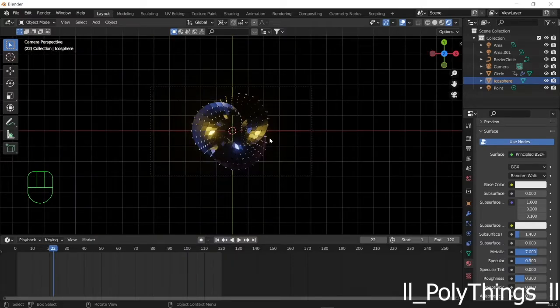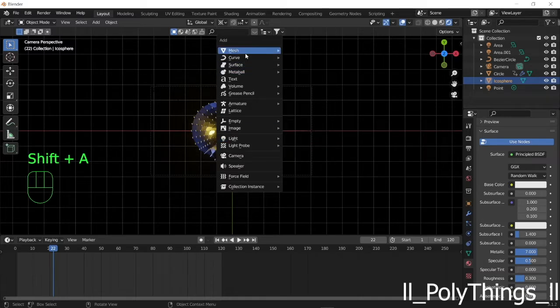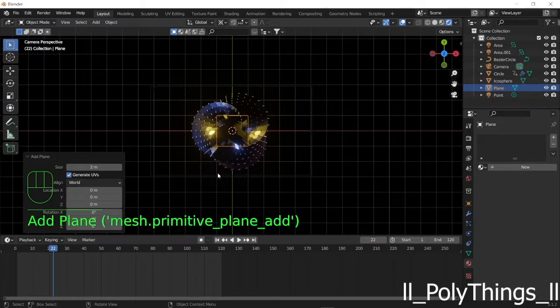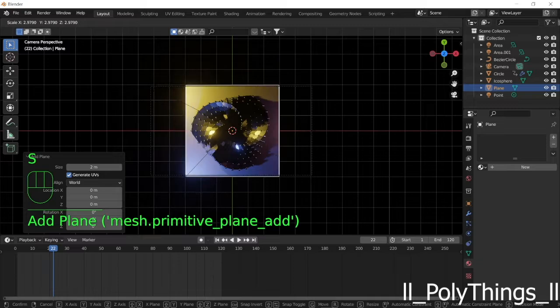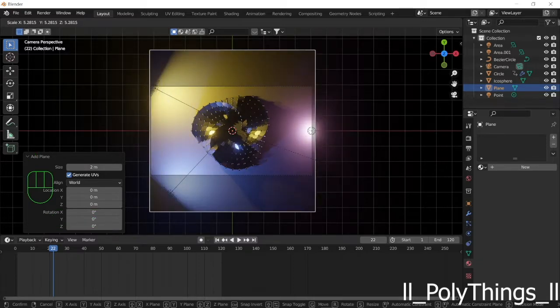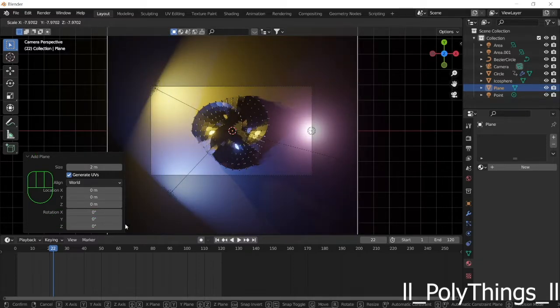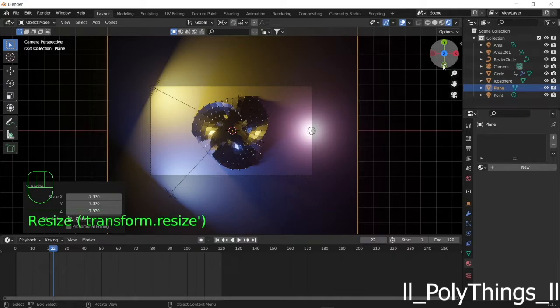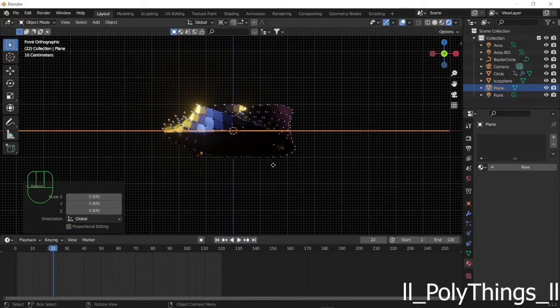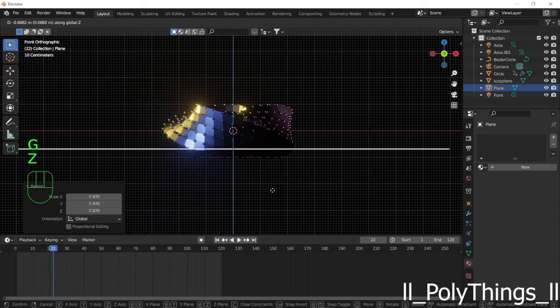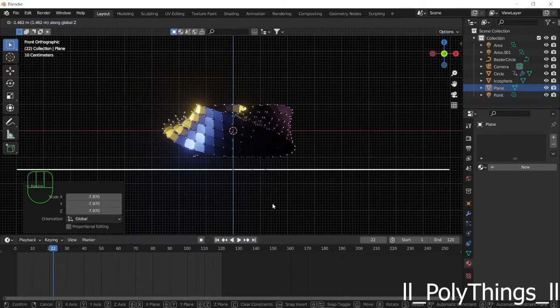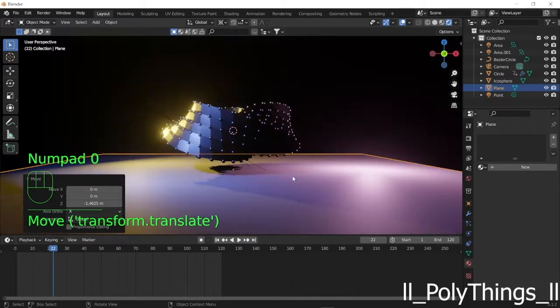Now let's add a plane. So Shift A, plane, and just scale that. And bring this down. Make sure it doesn't touch our animation. And that's it.